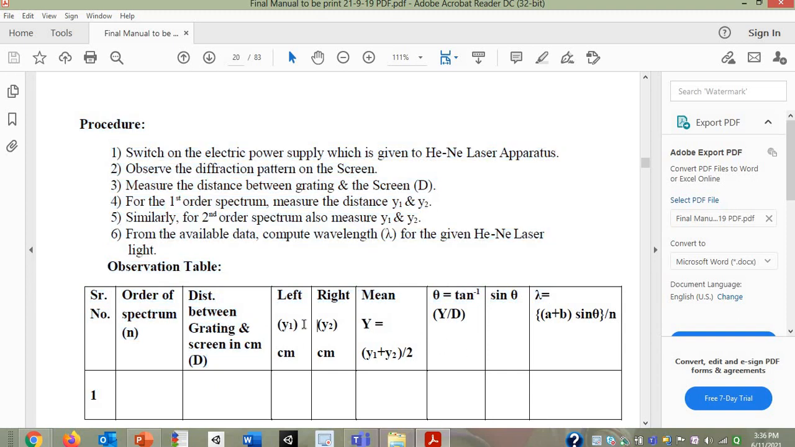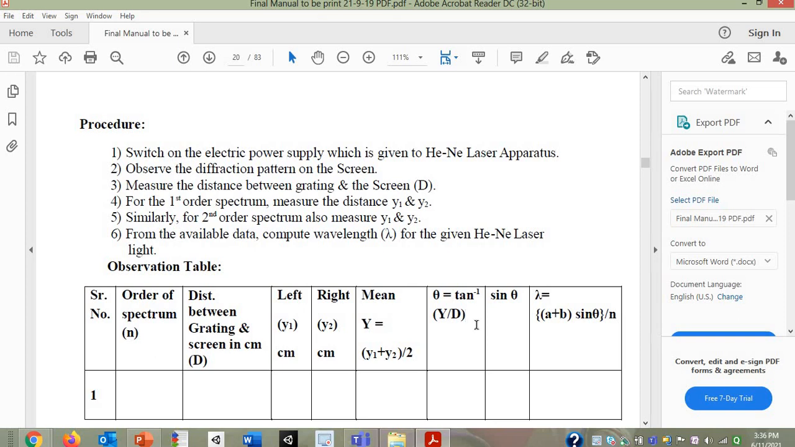Then what is done? Here y1 and y2, their mean is taken, so y1 plus y2 divided by 2 is done. From that y and d values one can calculate theta, because here we are saying the diffraction is happening over here.